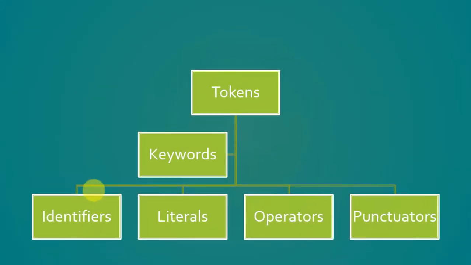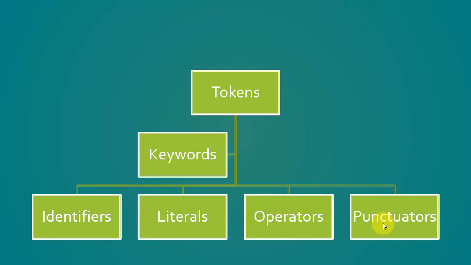Coming to our next token, punctuators. Punctuators are symbols that are used in a programming language to organize sentence structure and indicate the rhythm and emphasis of expression, statement, and program structure.